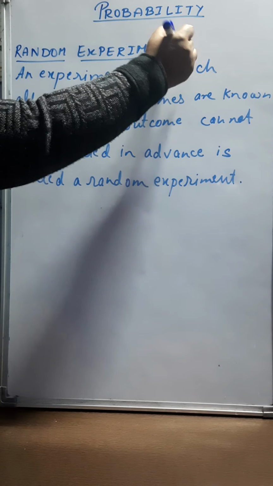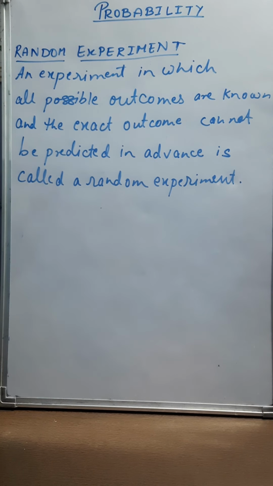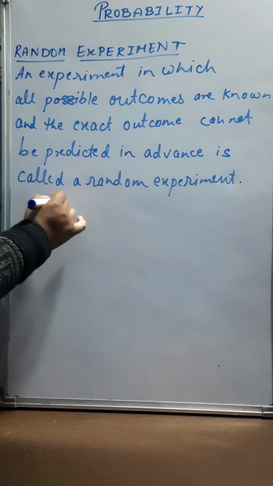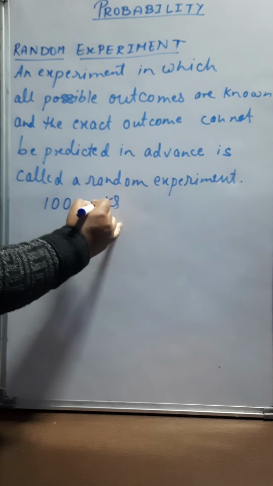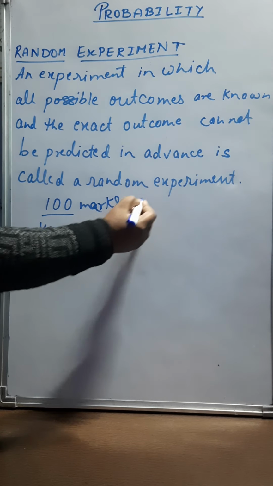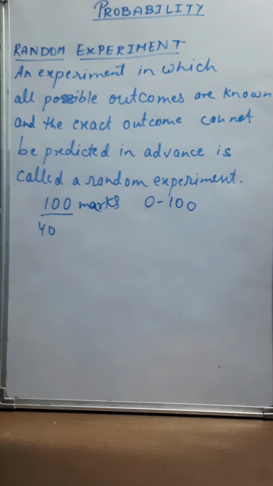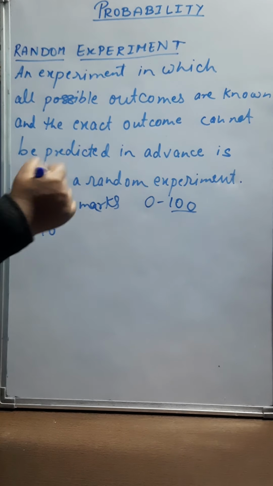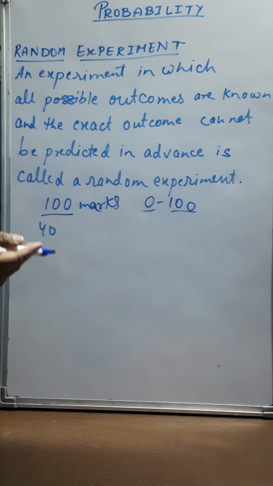Now we will discuss random experiment. An experiment in which all possible outcomes are known and the exact outcome cannot be predicted in advance is called a random experiment. Let us suppose in your class I took a maths test and the marks of the test is 100 and the number of students who appeared for the test are 40. You think we can predict the marks that a student will score between 0 to 100. But which student will score 100 and which is going to score 0 and which student will score 80 or 82? That cannot be predicted in advance.